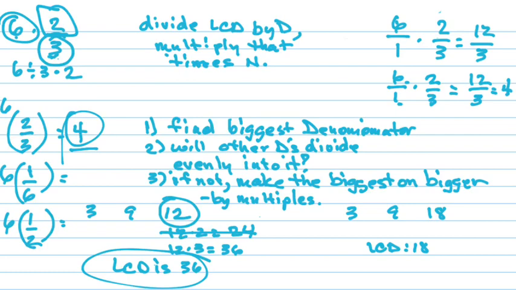All right. So let's do the next one, guys. First, let's do it using the pattern. 6 divided by the denominator. So 6 divided by 6 is a 1. And 1 times 1 is 1.